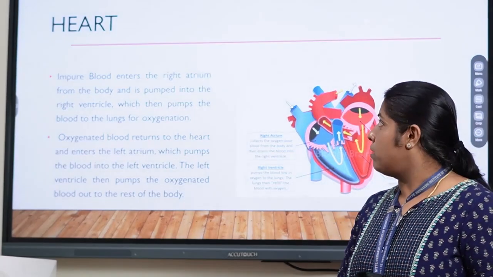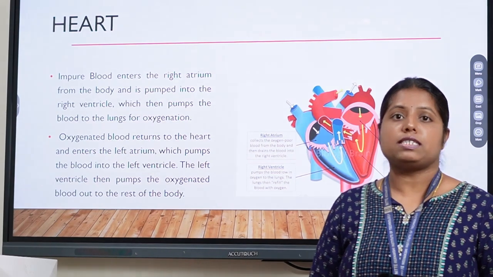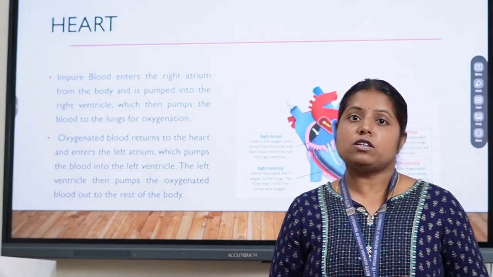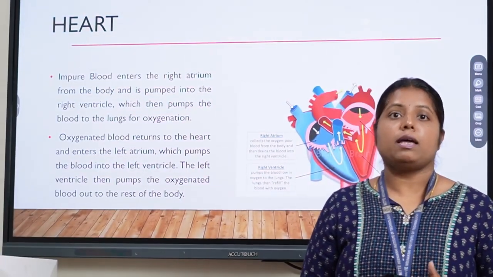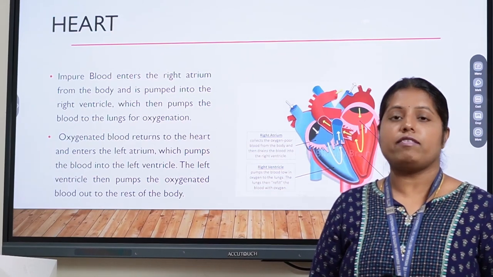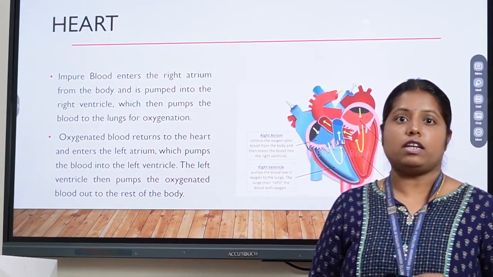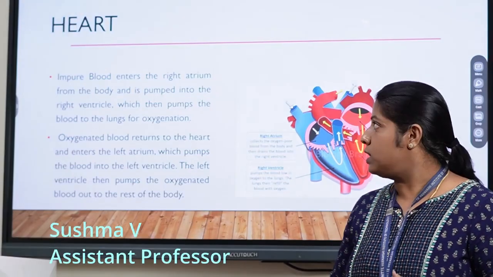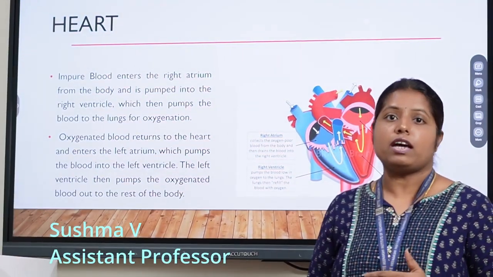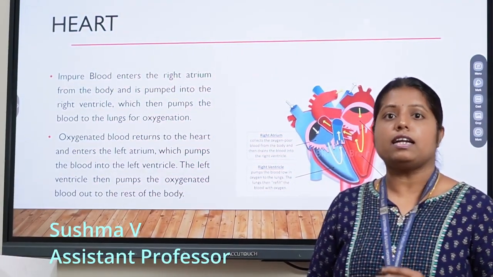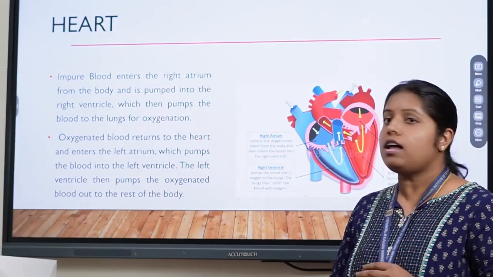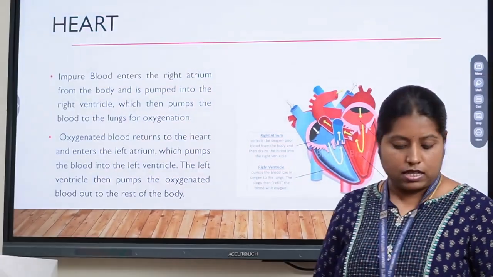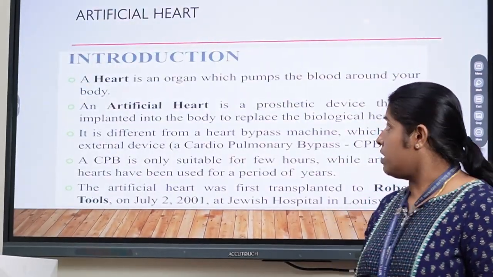Next, when you come to the artificial heart, what is its purpose? In today's case we know that there is a risk of heart failures. In order to transplant a heart we need a donor. When the donor is not ready, we go for an artificial heart until the transplant of an original heart. So how does the artificial heart function?